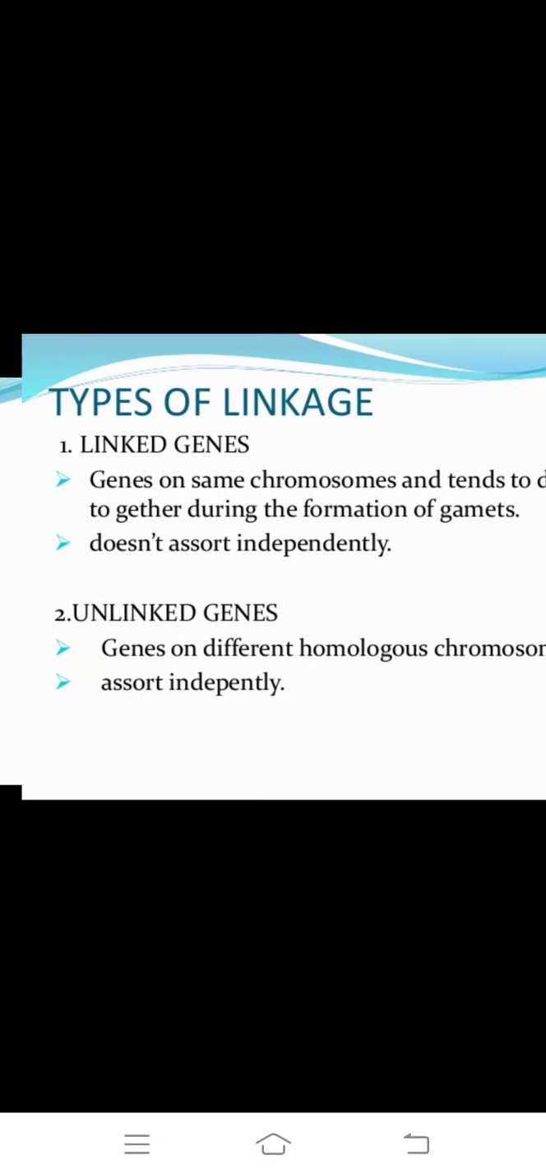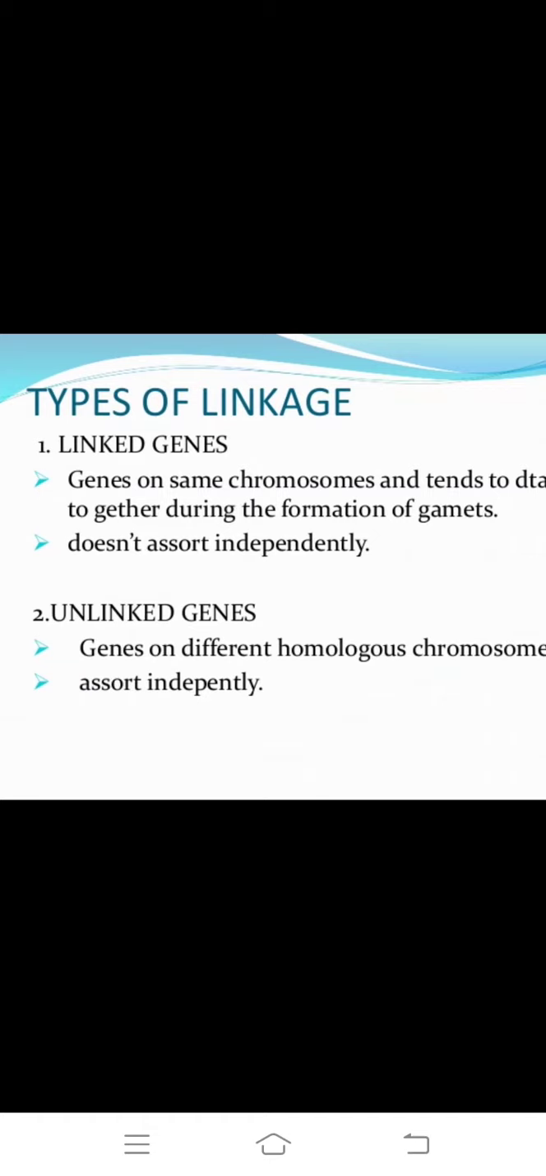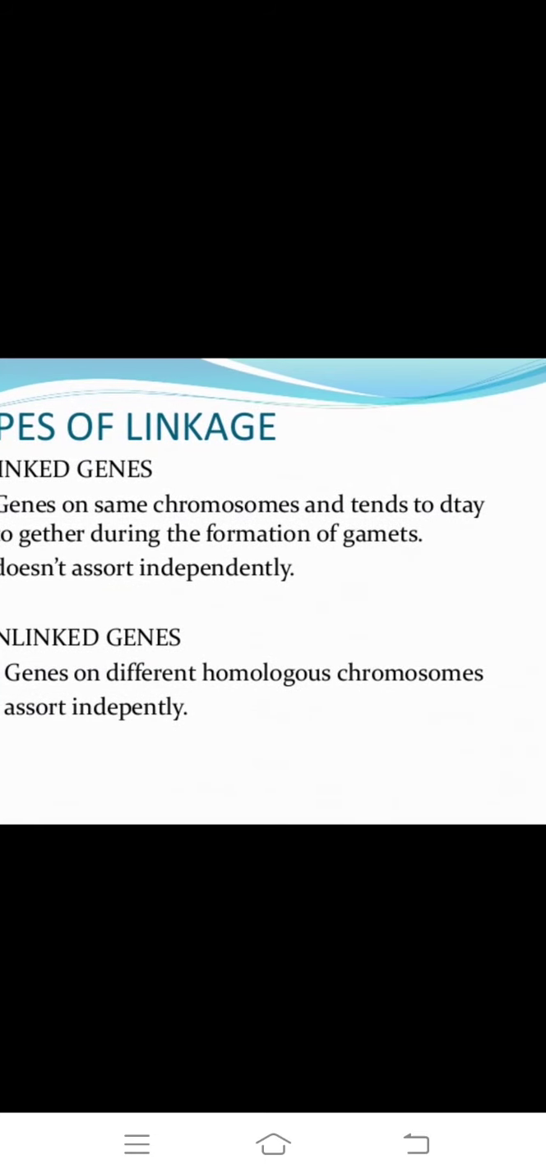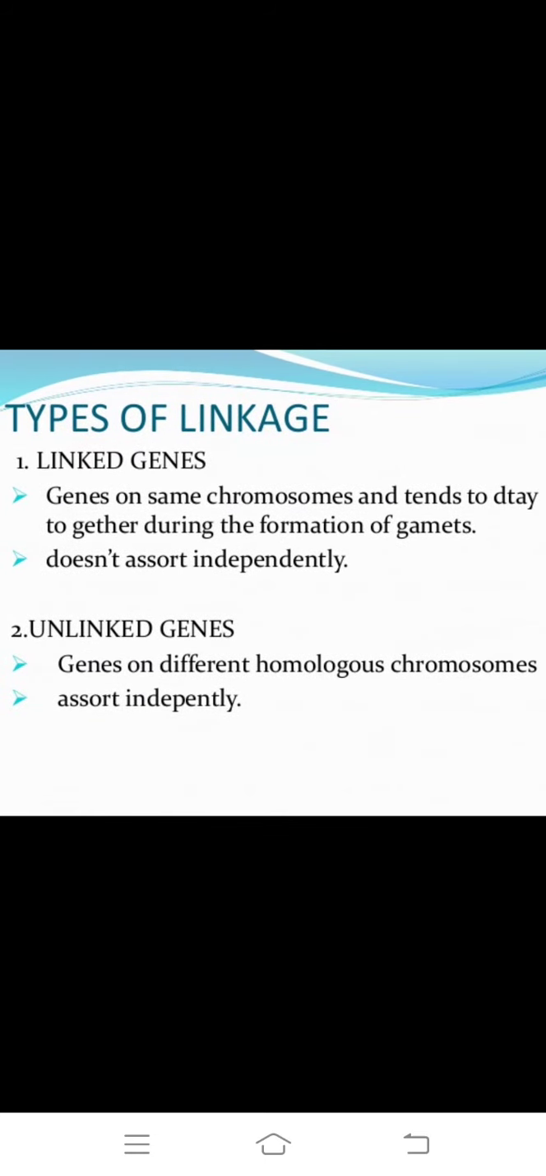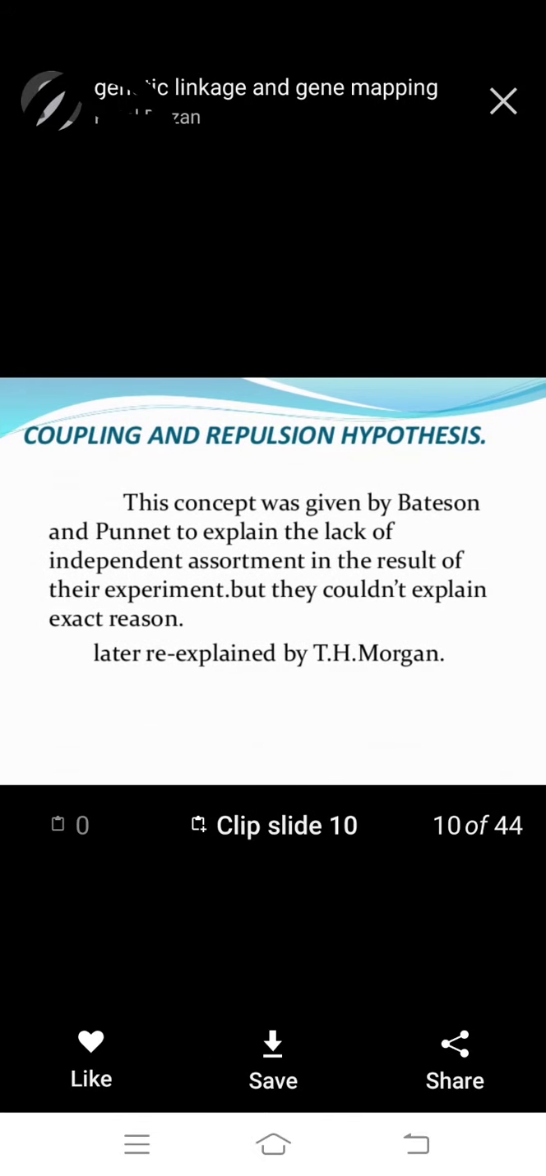Okay, types of linkage. Linked genes on the same chromosome tend to gather during the formation of gametes, and do not assort independently. Unlinked genes on different homologous chromosomes assort independently. Okay, next.